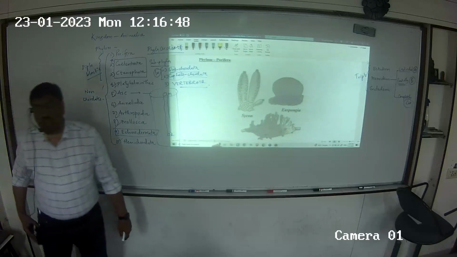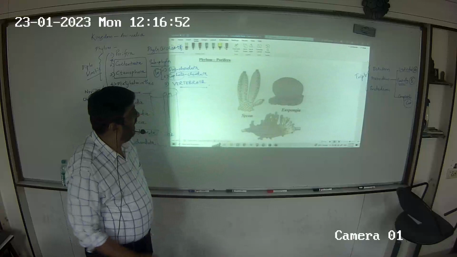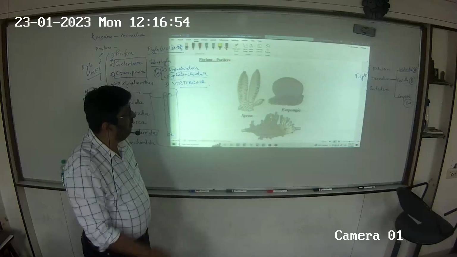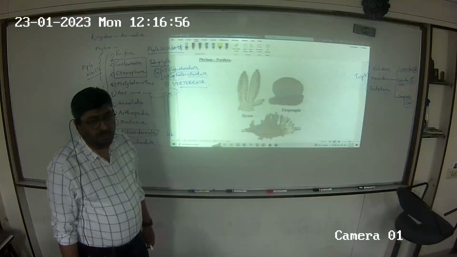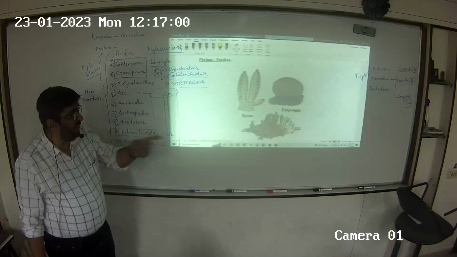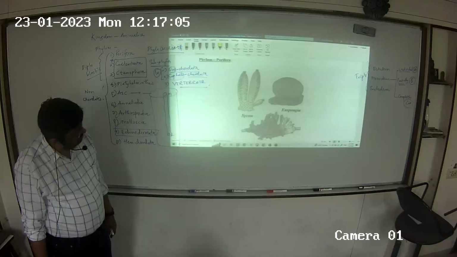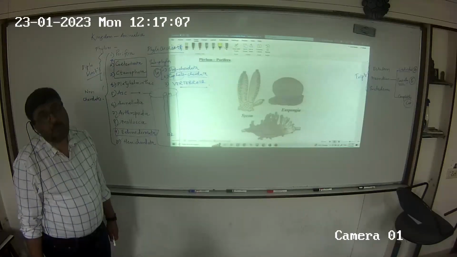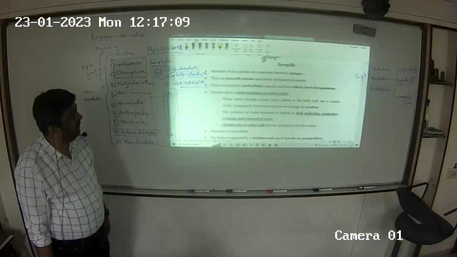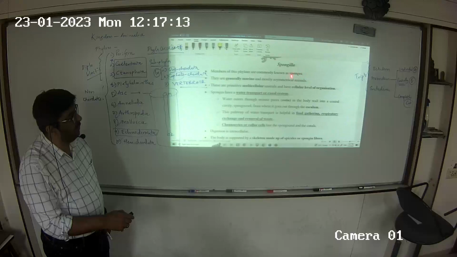The first phylum is phylum Porifera. Phylum Porifera. Now, for phylum Porifera, the NCERT has given three examples: Sycon, Euspongia, and what else is given below? Spongilla. Okay, great. Members of the phylum are commonly known as sponges.